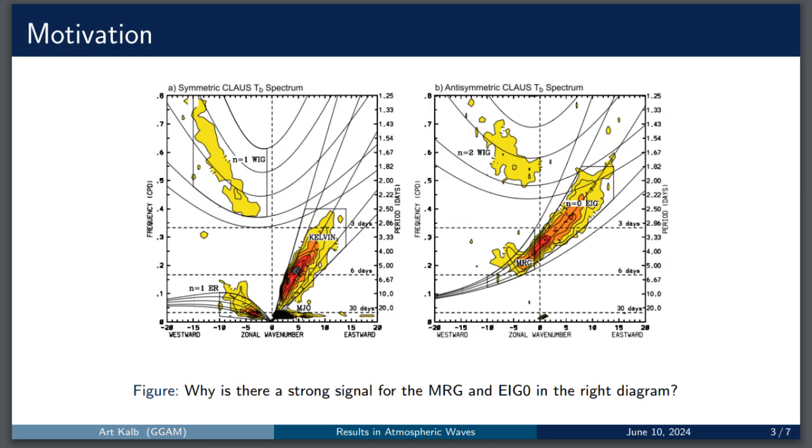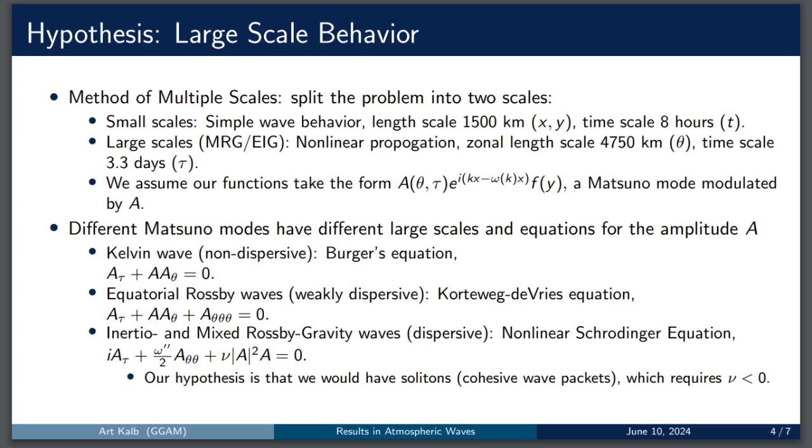If you do not know what this is, I encourage you to pause this video and watch my previous video about the Matsuno modes. Our motivating question is, why is there a strong signal for the MRG and EIG0 waves at k equals 0? And why this is so interesting is that the activity at this wavenumber operates at a global scale. Our hypothesis to this question has to do with the long-term, large-scale nonlinear behavior, which we can